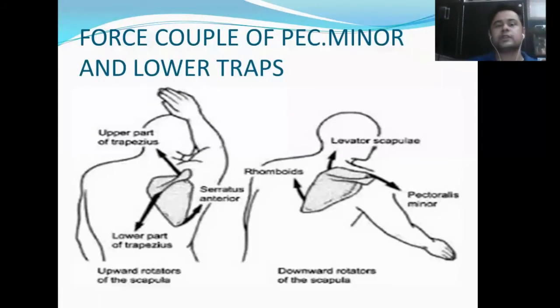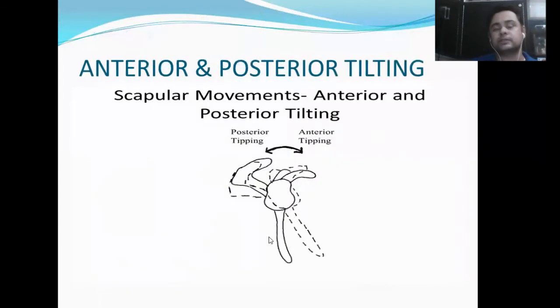Anterior and posterior tilting, scapular movements, anterior and posterior tipping. This is the picture taken from a different view. The previous one was shown from the back side, and this is from the medial side of the body. So you can see the tipping. This is the normal scapular position. Anterior and posterior tipping takes place around the transverse axis like this.